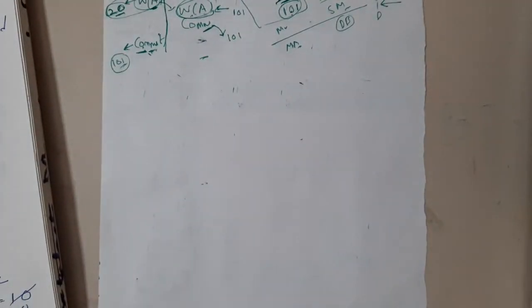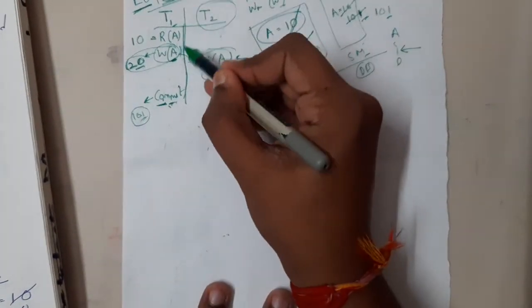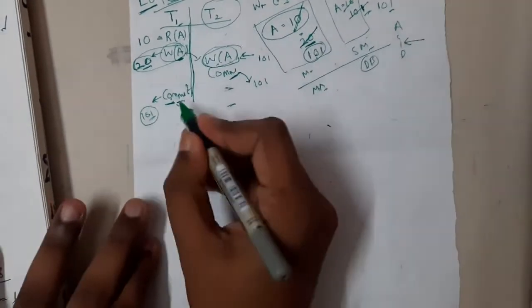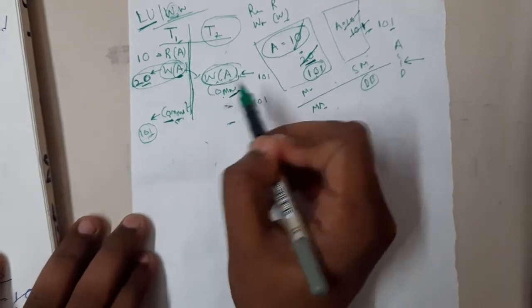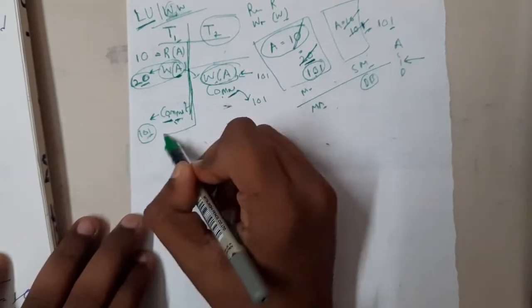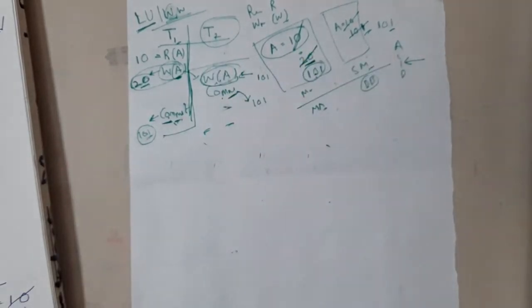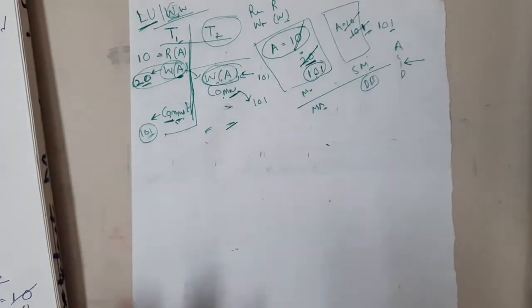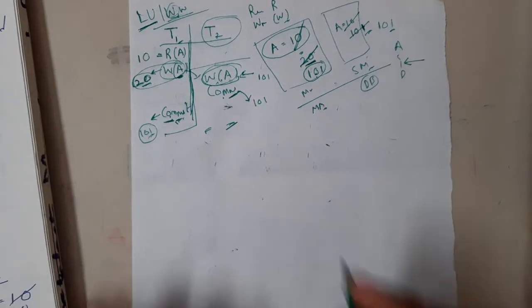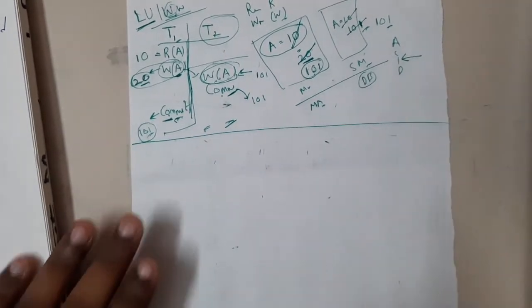So what are the problems? If these transactions are running separately, what will T1 be, guys? T1 will be doing read, write, commit. What will T2 be? Write and commit. That's it. So these two will not mix with each other, right? But due to the parallelism we are trying to achieve, that is concurrency, these two are mixing and this issue is coming, right? So now you understood about one problem, right?